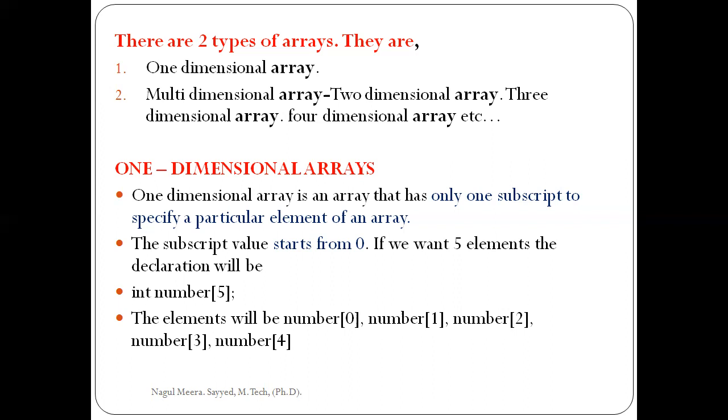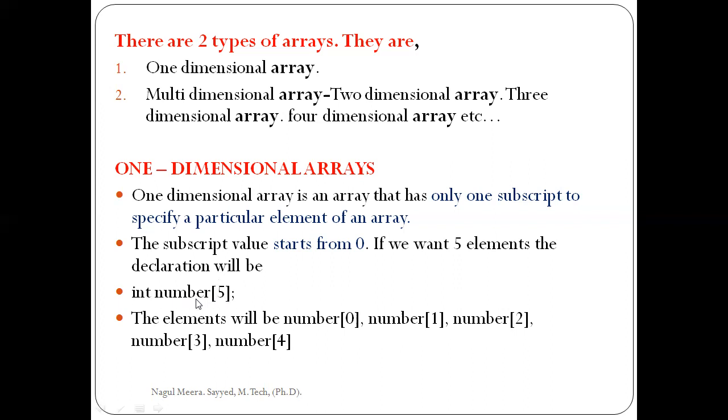values start from 0. Generally we count subscript values from 1, but here in arrays the subscript value starts from 0. If we want 5 elements, the declaration will be like this. How do you declare a one dimension array? int number[5]. Here, square brackets with 5 in them.